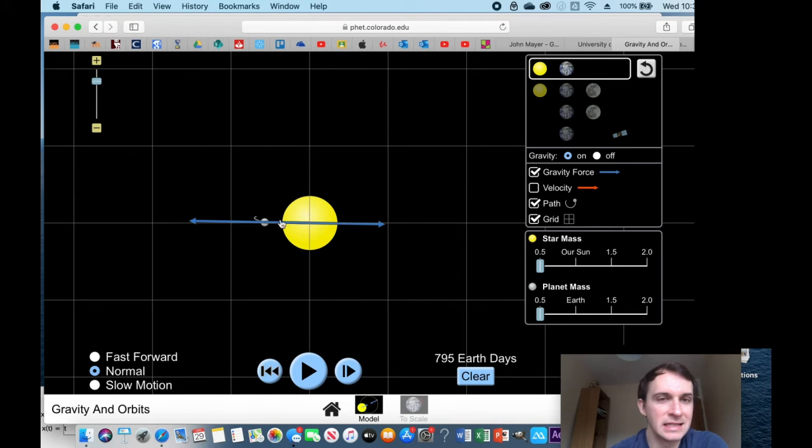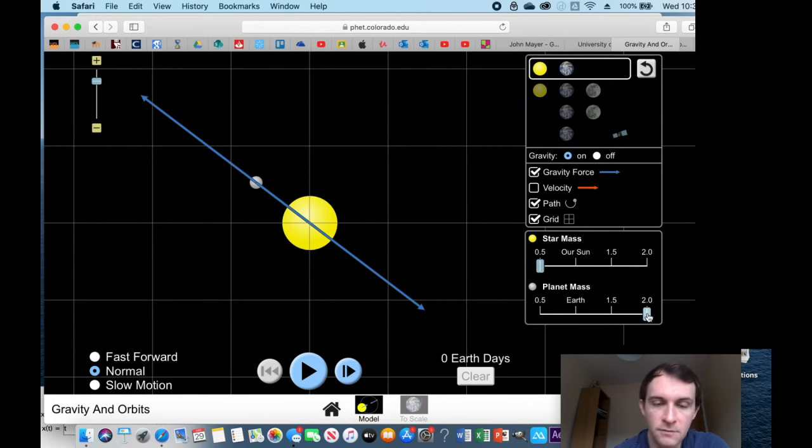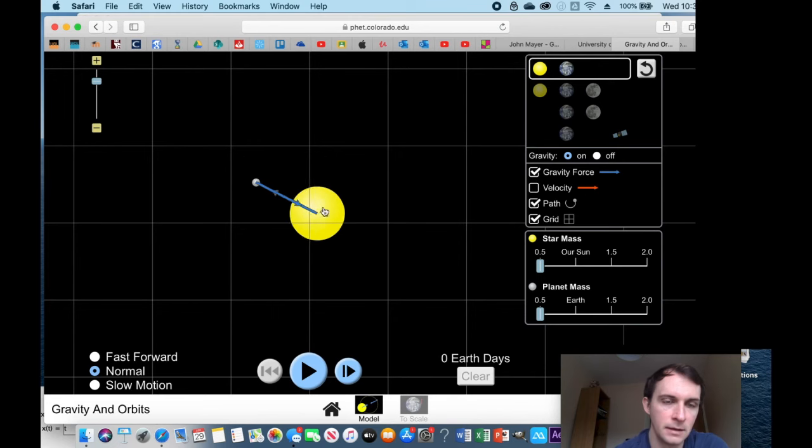So gravity exists everywhere in space. It just gets weaker and weaker the further objects are away and the less their mass. So if I increase the mass, the bigger the force of gravity. If I decrease the mass, the smaller those forces of gravity. Increase the distance, the smaller the force of gravity.